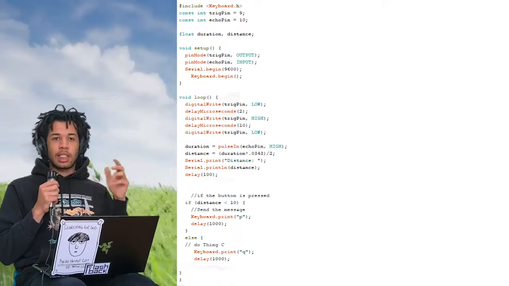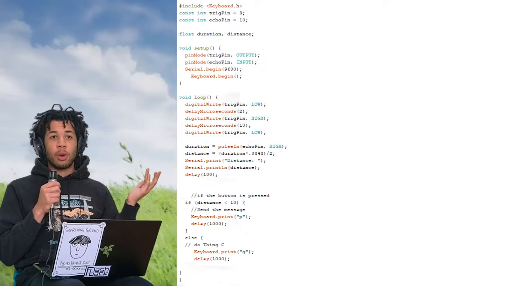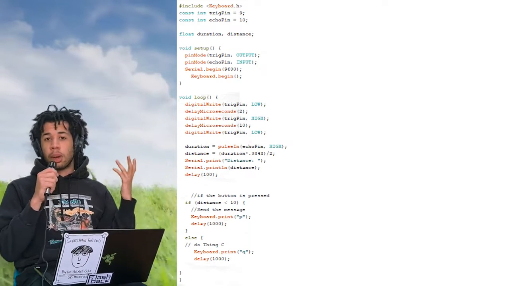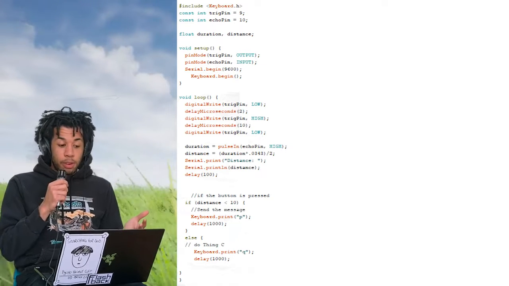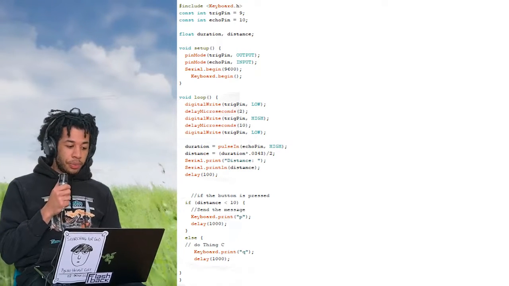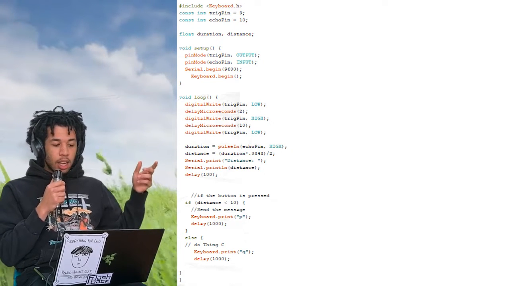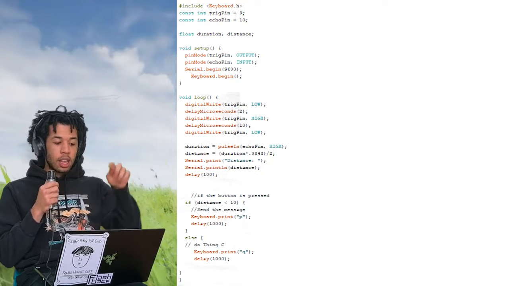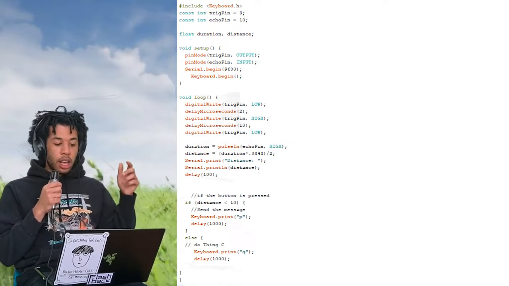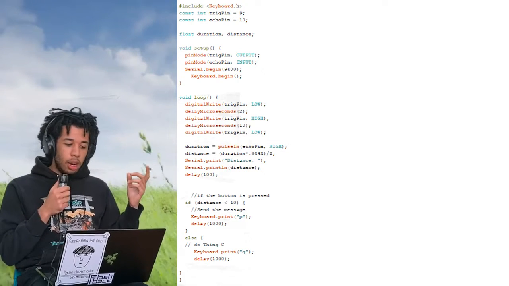And the other part is the Arduino keyboard library. Basically it makes a keyboard emulator, so you can push different keys on a keyboard depending on whatever input you want. It works by the distance sensor taking a read. If it's less than 1.7 meters, 170 centimeters, it'll press P, and that'll cause the scared animation, which you'll see.